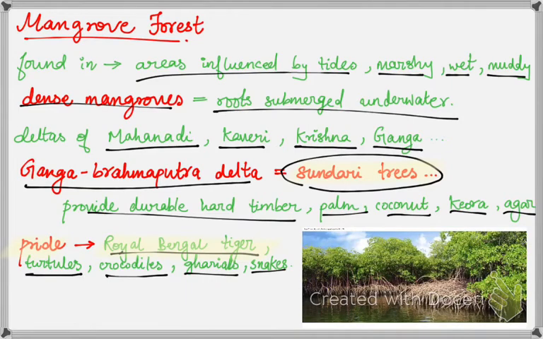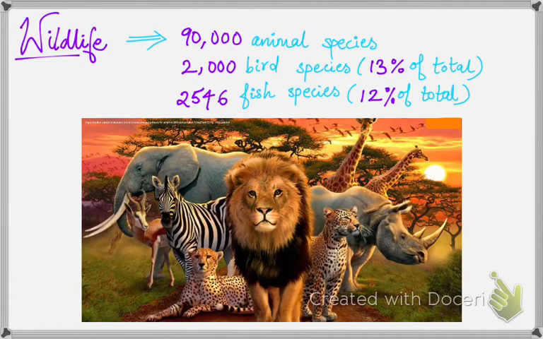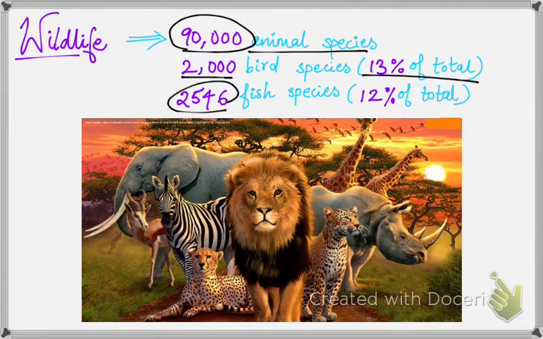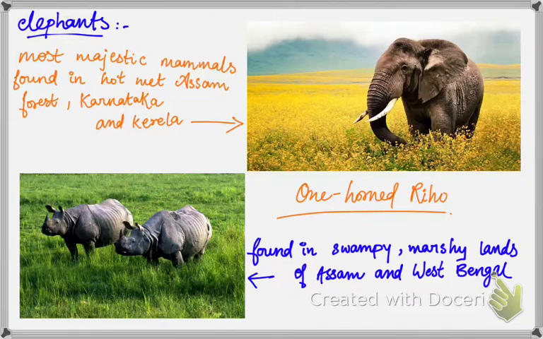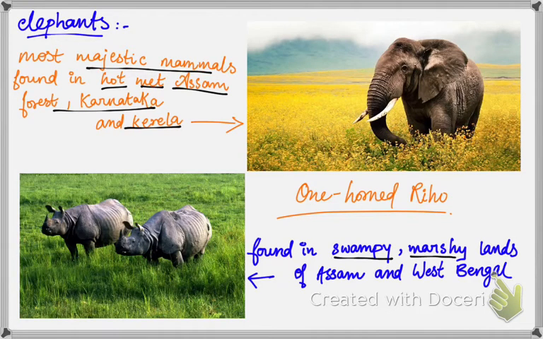So now we'll give an introduction to the topic of wildlife. There are 90,000 animal species in India. There are 2,000 bird species, which account for 13% of the world's total. And there are 2,546 fish species, which account for 12% of the world's total. Elephants are the most majestic mammals here. They're found in the hot and wet forests of Assam, Karnataka and Kerala. The one-horned rhinoceros is found in the swampy and marshy lands of Assam and West Bengal.